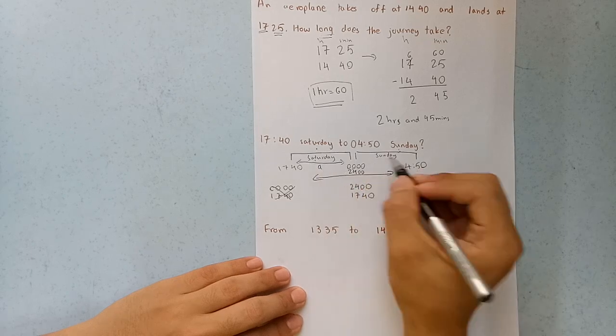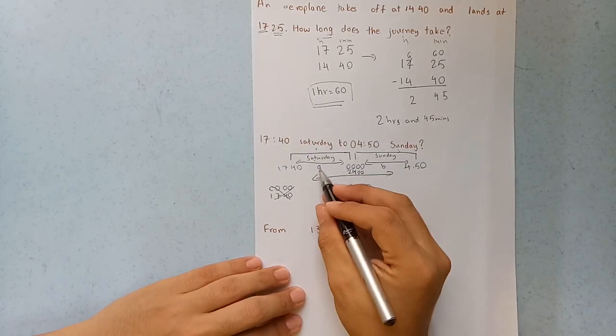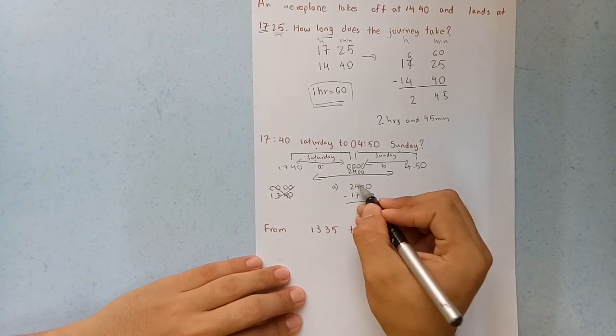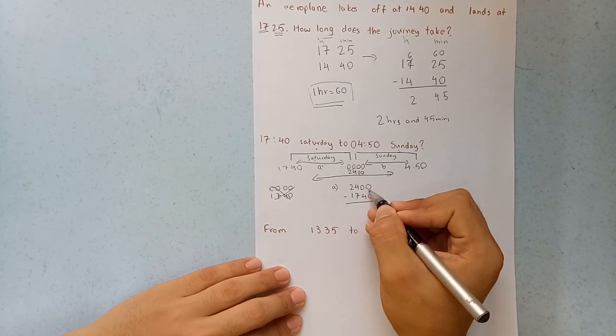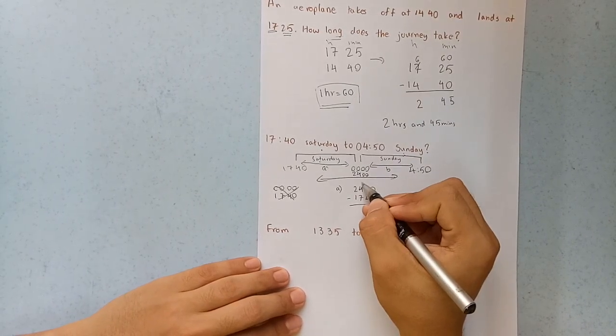All right, so now we are finding this. Okay, we are finding A, this is B, let's put this. Okay, this is A. All right, we are finding this. We cannot minus 40 from 0 minutes, correct? So you just have to give back 60 minutes.